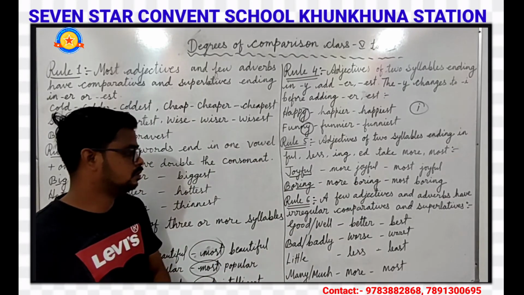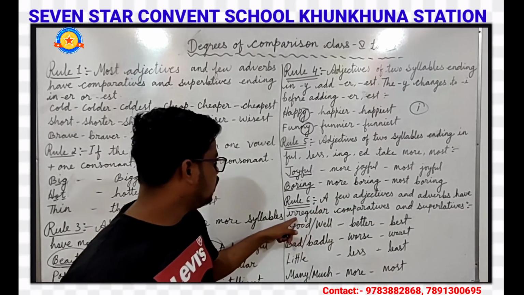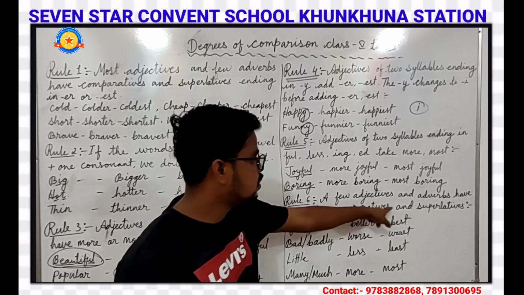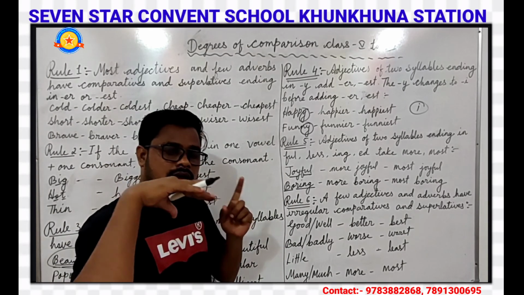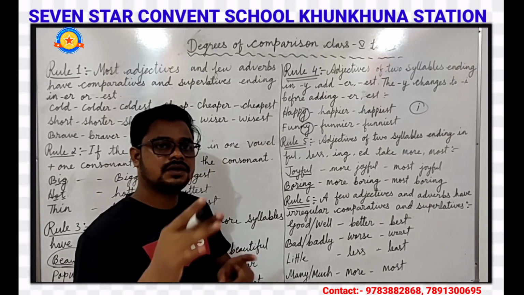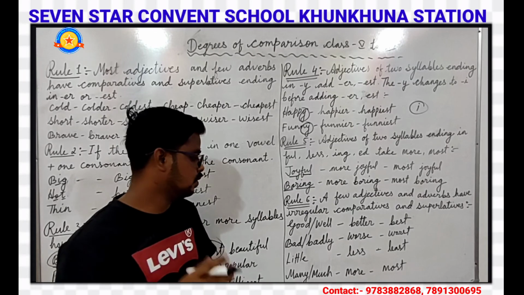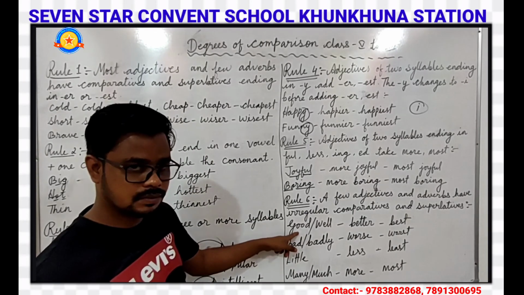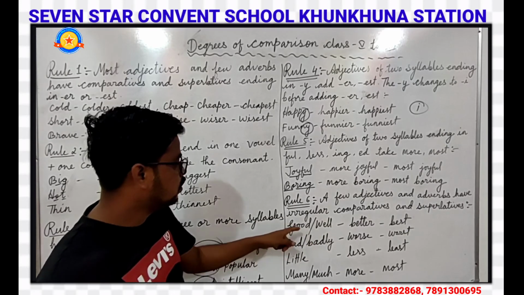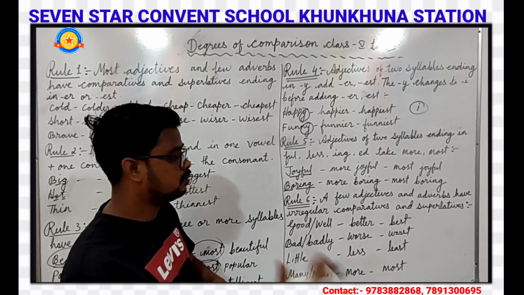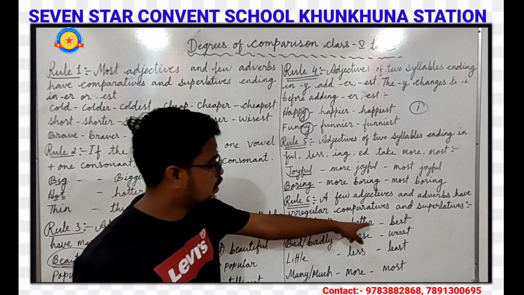So our next, rule number 6: a few adjectives and adverbs have irregular comparatives and superlatives. Irregular means positive, comparative and superlative degrees have different words. For example, good. Good is adjective and well is adverb. Both these words have the same comparative and superlative degrees. So good, better, best.